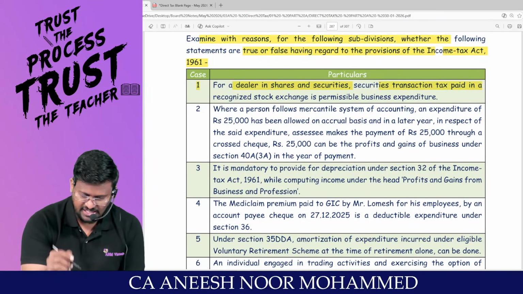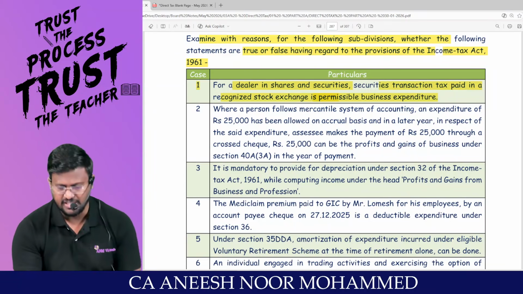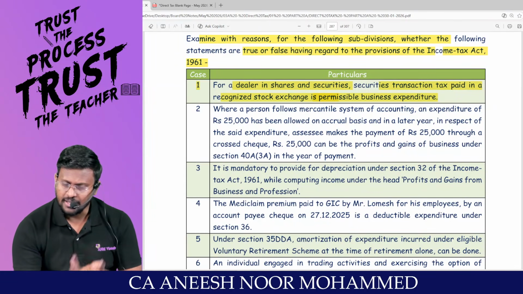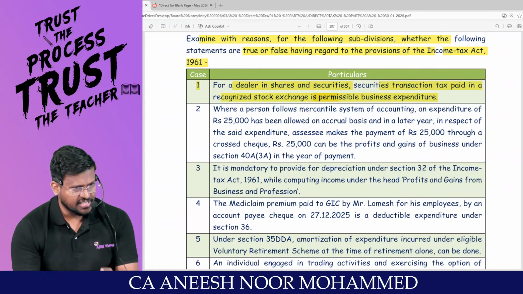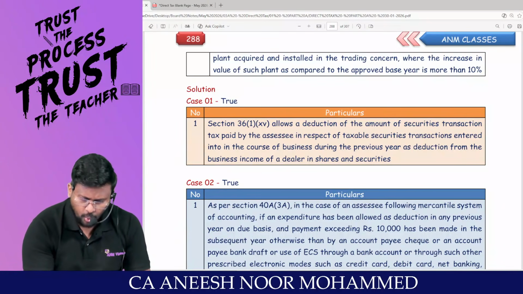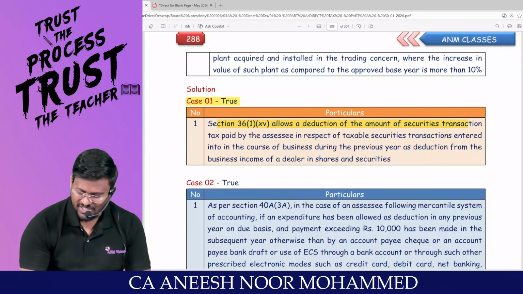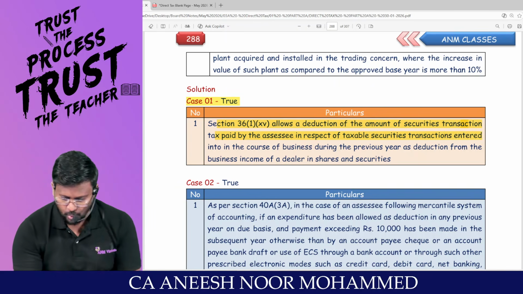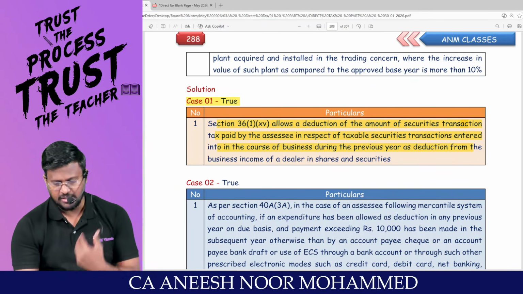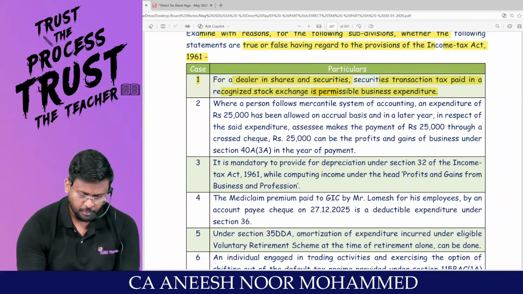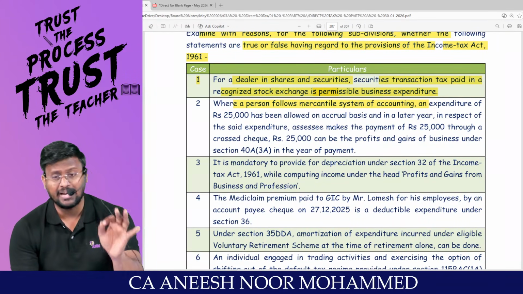Security transaction tax paid in a recognized stock exchange is a permissible business expenditure. True, sir. That can be debited under 36(1)(xv). Am I right? True. Super. 36(1)(xv) allows a deduction of the amount of STT paid by the assessee in respect of taxable securities transactions entered into in the course of business during the previous year, as a deduction from business income of a dealer in shares. And, sir, where a person follows the mercantile system of accounting.